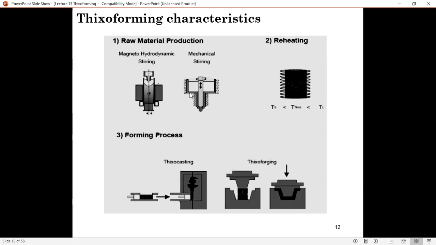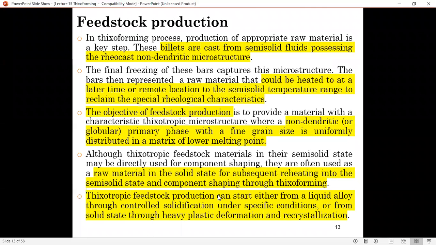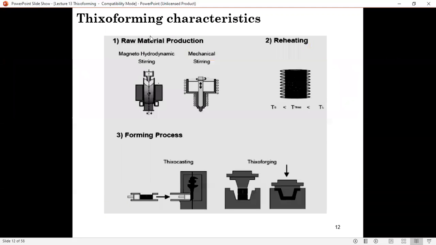We're going to go through this process. So again, the three steps in the process. One is raw material production. Second is reheating. Third is the forming itself, either Thixo casting or Thixo forging process. So this is the discussion about making the billet. How do you do this first stage?